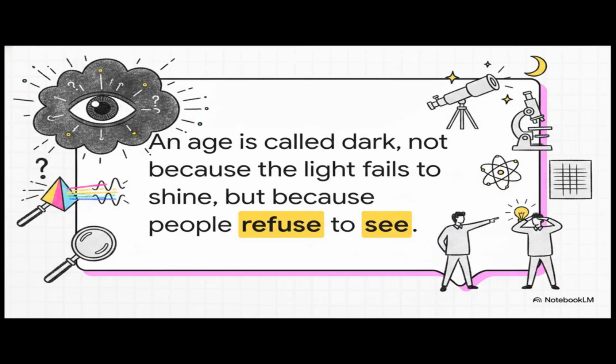To quote James Albert Michener, "An age is called dark not because the light fails to shine, but because people refuse to see." For a really long time, humanity was completely in the dark about the true nature of light. Not for a lack of light itself, obviously, but for a lack of understanding. The journey to finally see how light works is this incredible story of fierce debate, and of scientists willing to look way beyond the obvious.